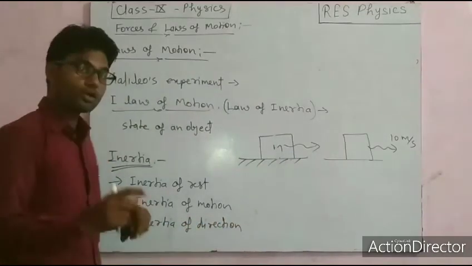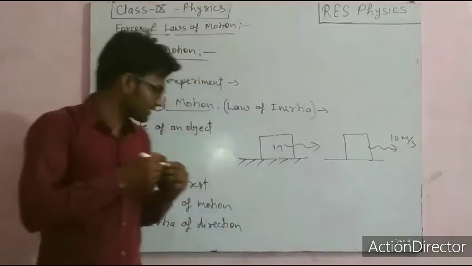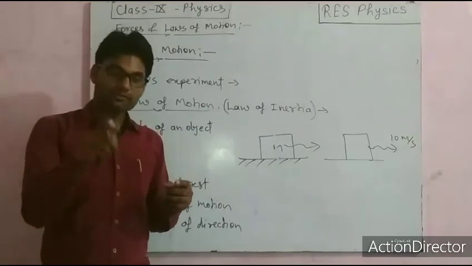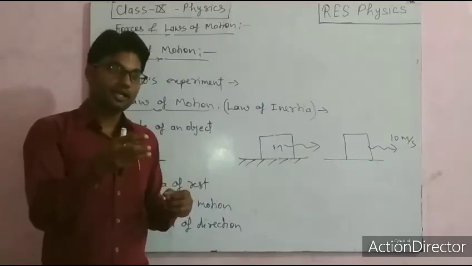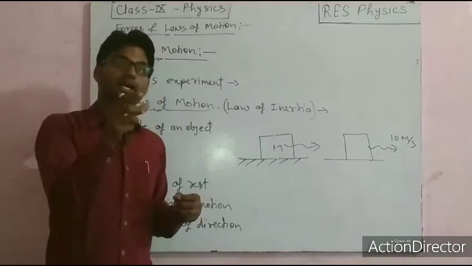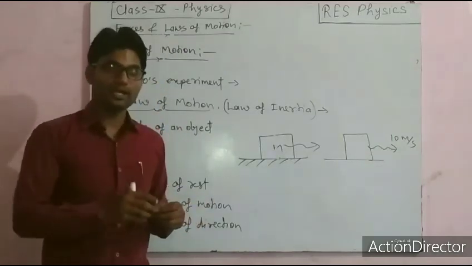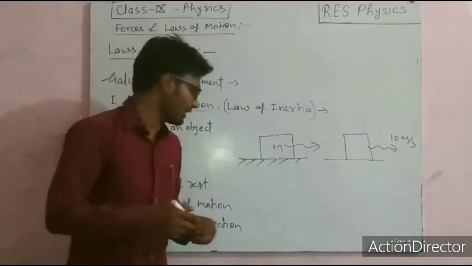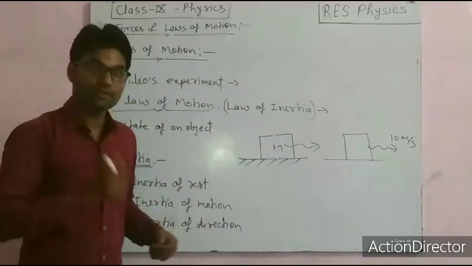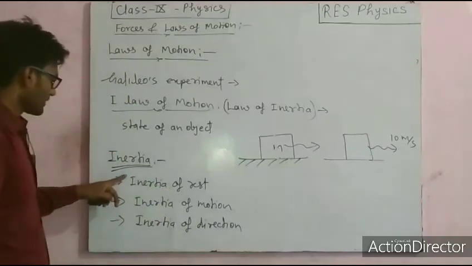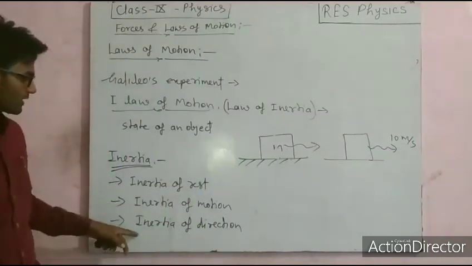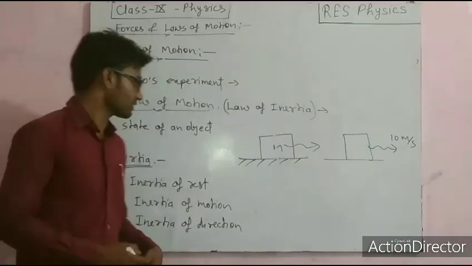If we want to change the inertia of direction, we must apply a certain force, right? If that wheel is rotating and we apply force by our hand, then only will that wheel stop. Or if any resisting force acts, then only will that inertia of direction get changed. So these are three types of inertia: inertia of rest, inertia of motion, and inertia of direction.